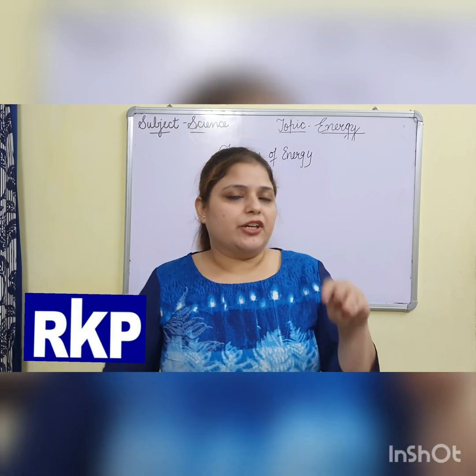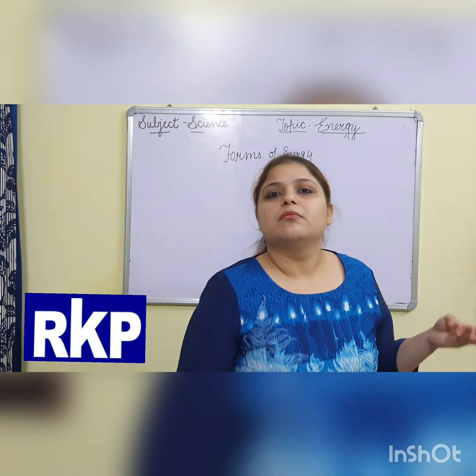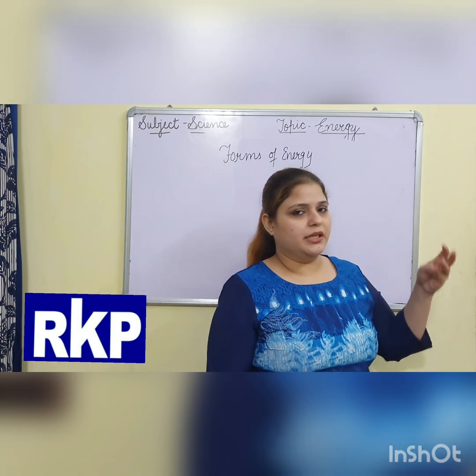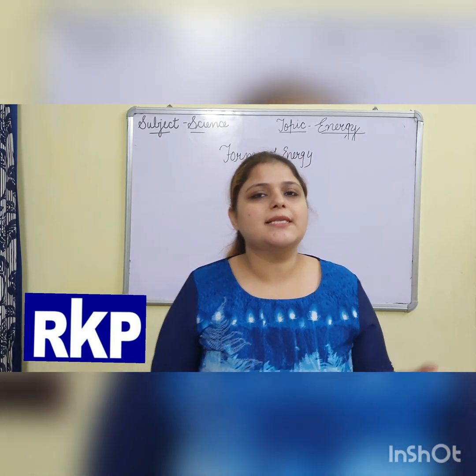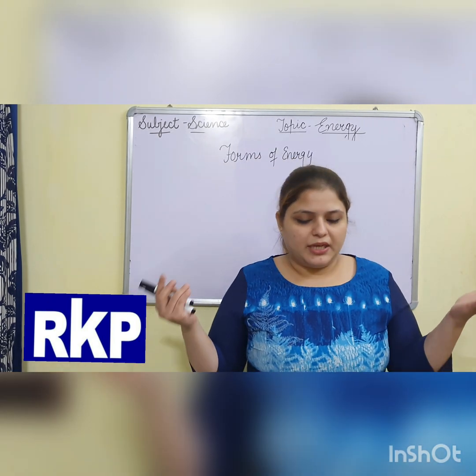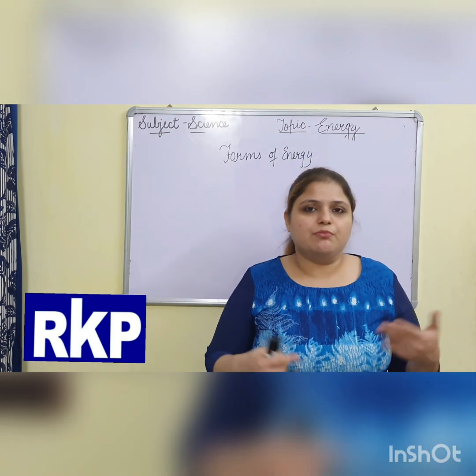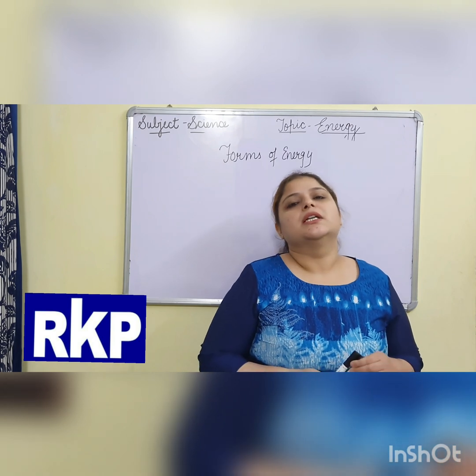Then electrical energy, which is used to run machines. Then mechanical energy, magnetic energy, muscular energy. These all are the forms of energy, means in these forms the energy can be stored. Clear?